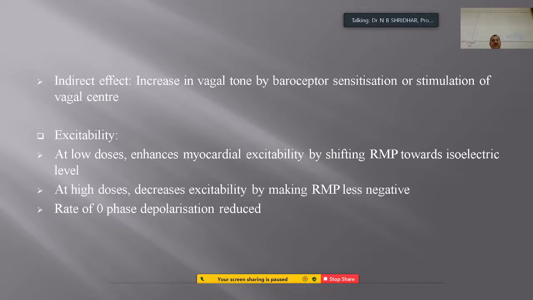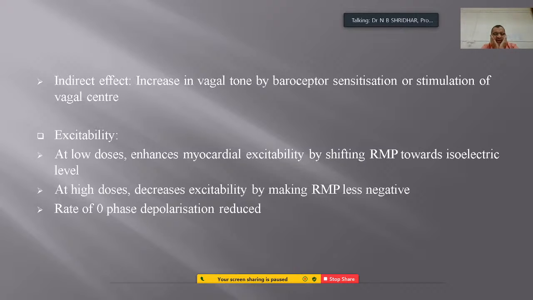What's an indirect effect? Increase in vagal tone followed by the baroreceptor sensitization or the stimulation of the vagal center, especially in the brain. Whereas the excitability at low doses enhances the myocardial excitability by shifting resting membrane potential towards isoelectric.